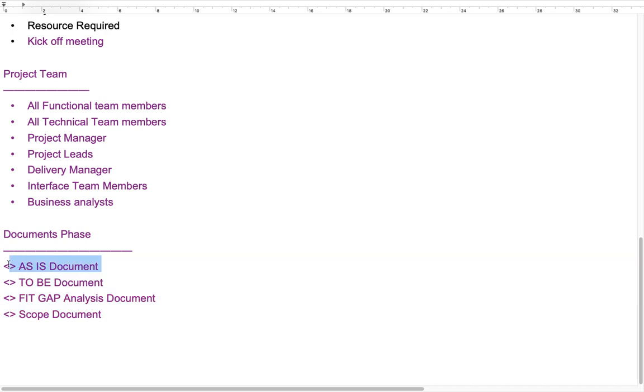The as-is document means the client's as-is information. How many company codes, plants, and P2P process, procurement, what kind of materials and how many material types we have, what is the procurement process, how many types of invoices, is there any workflows, everything. These are the client details. The as-is document will be provided by the client, because the client is doing the business. They know what their business is, and that is the reason this information will be provided by the client itself.